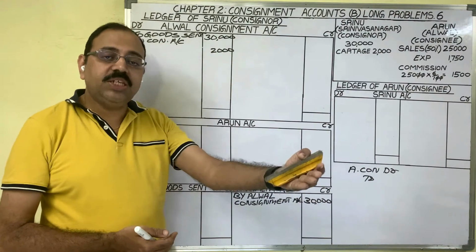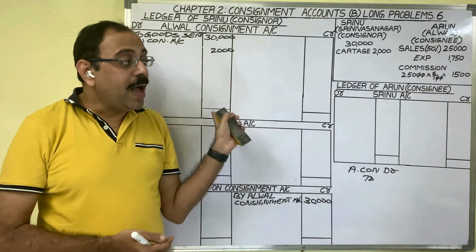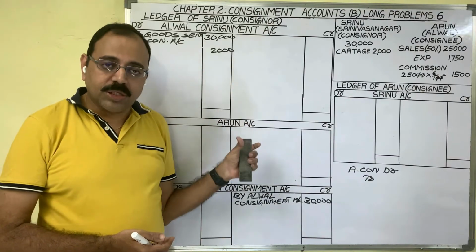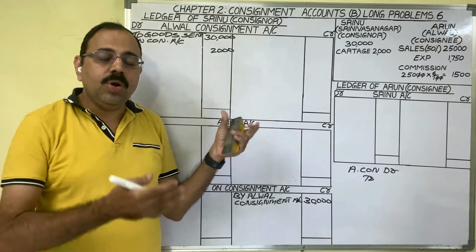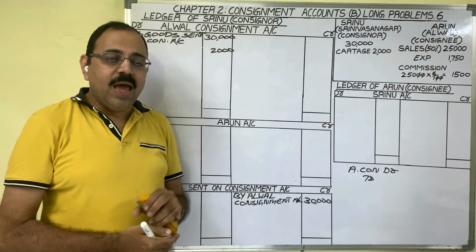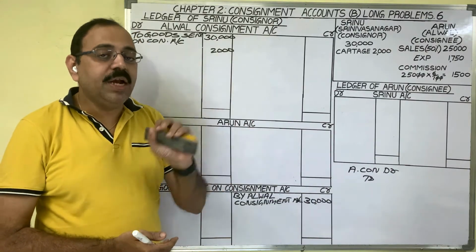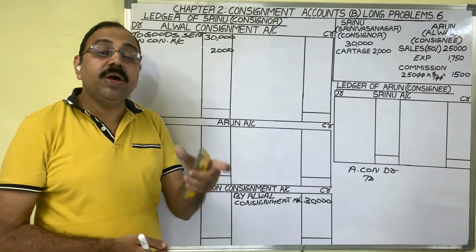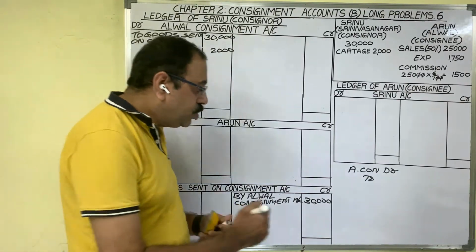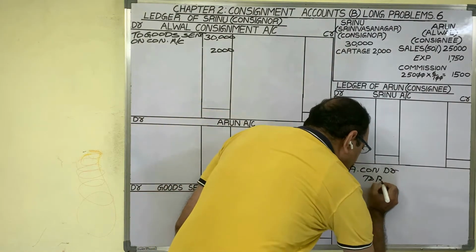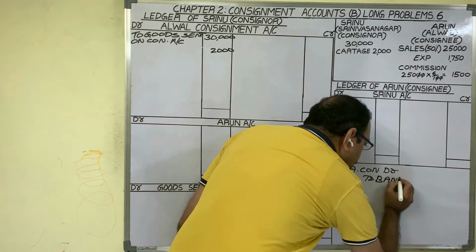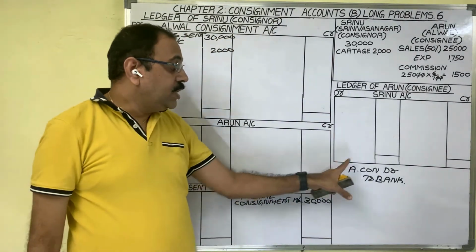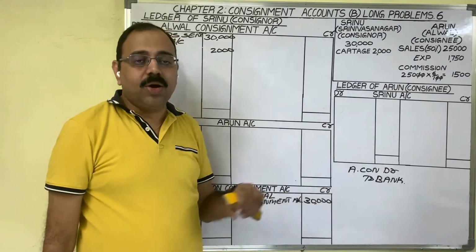If he issues a check, then his banker becomes a giver. So bank account is a personal account. Personal account rule: debit the receiver, credit the giver. As the banker is a giver, we should credit bank account. Assume that the consignor incurred this expenditure by issuing a check, so we should credit bank account. This is the entry for the consignor's expenditure: consignment account debtor to bank account.